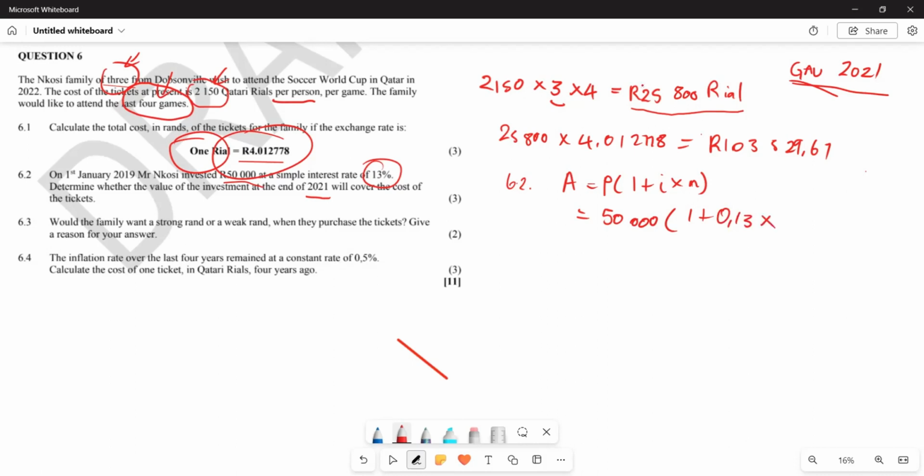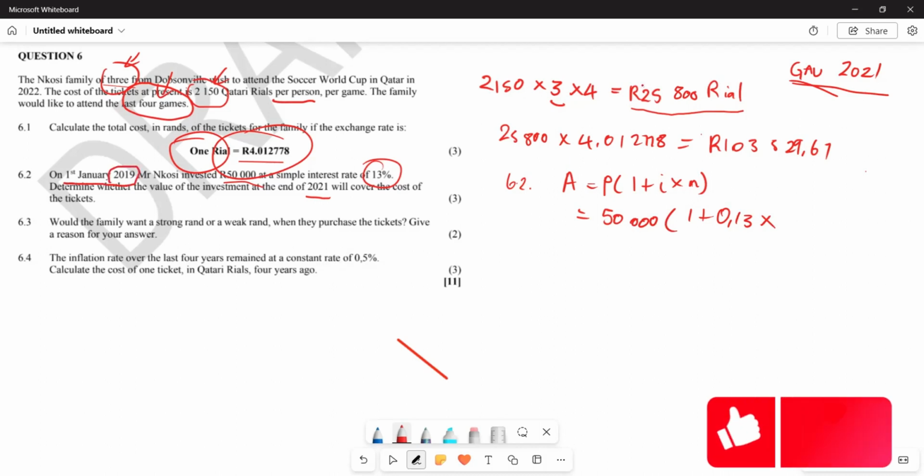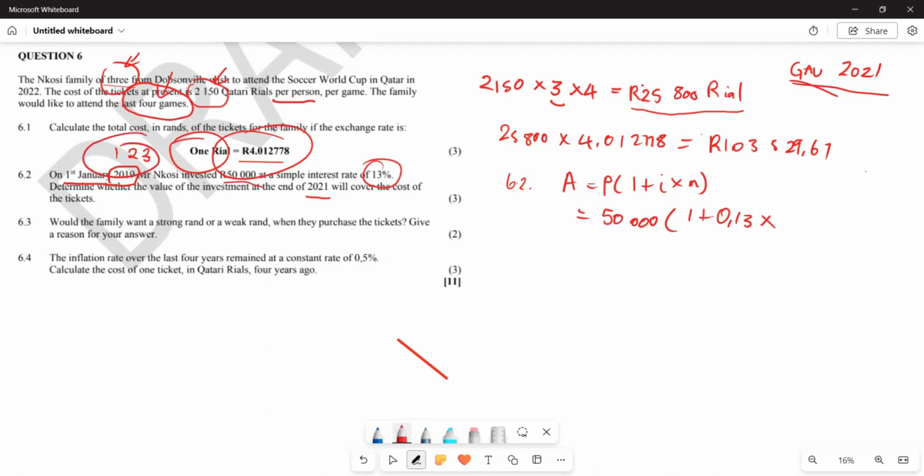Look, they say on the 1st of January 2019, right? So which means it's going to be 2019, it's going to be 2020, and it's going to be 2021, which means the total of years is going to be 3. And please do not make this mistake. They said on the 1st, I know some of you said 2021 subtract 2019 and you got 2, which is incorrect.